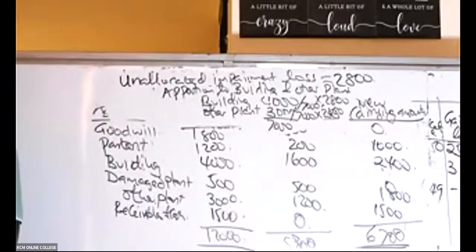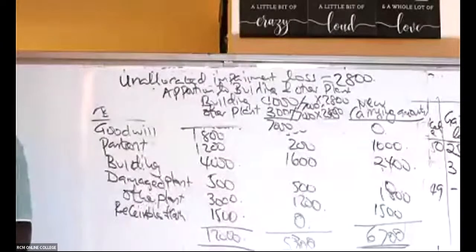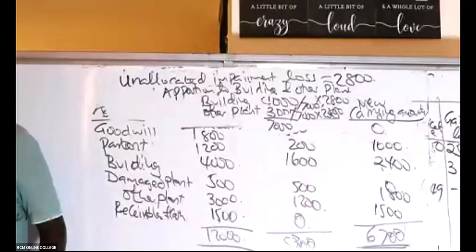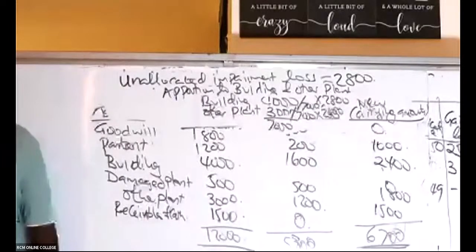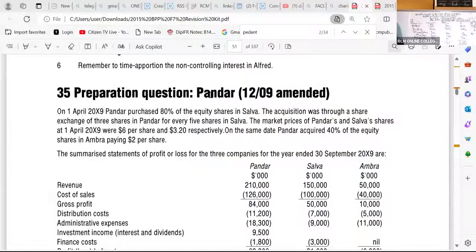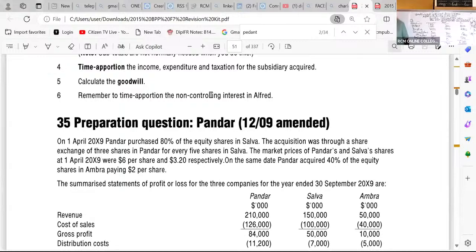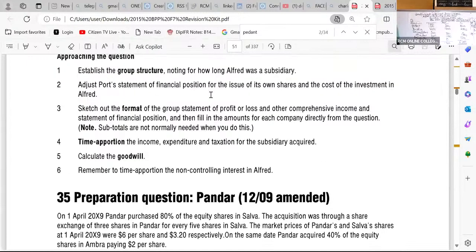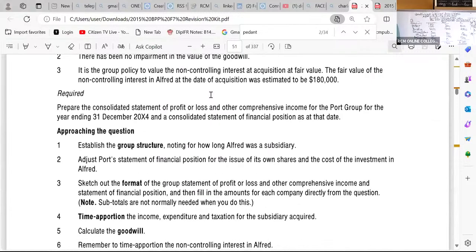We talked about Pandar. Press Control F and search for Pandar. You will find it immediately. Question number 35. Let me just share this again. Just press Control F and search for the name Pandar, P-A-N-D-A-R, and it comes up by itself. For those ninjas that don't want to get tired, it is on page number 38.